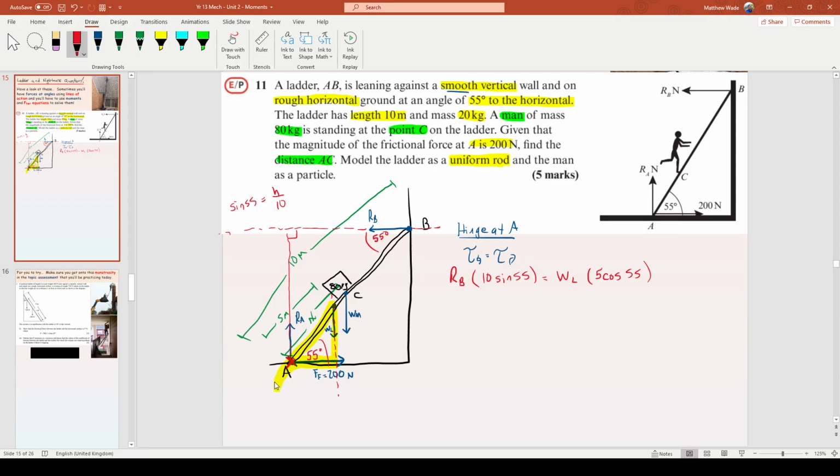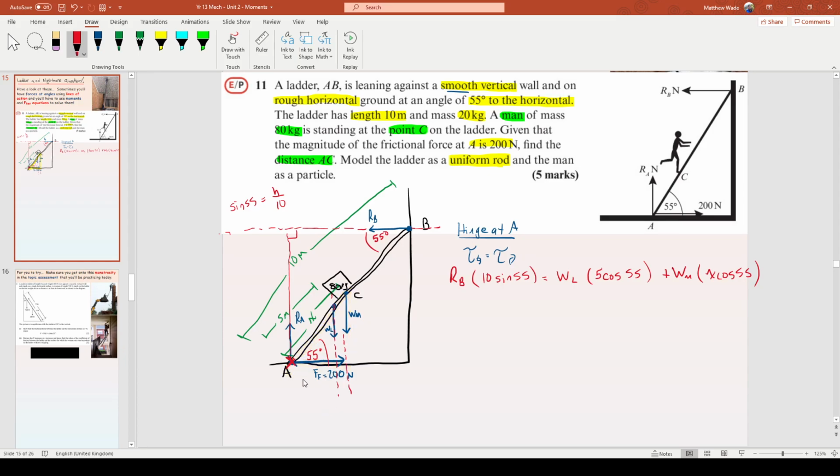Cool. That's good. Right, and the same deal again at the man. You do the man, though. You can do him. Go. And if you wrote this, which I bet you did, it's this. The weight of the man, and what's the shortest distance to the line of action of his force? Well, x is the hypotenuse. It's x cos 55. I hope that you see that. The man's triangle is this triangle. And his line of action is a downward one, just like that. So his hypotenuse is x, and it's still cos 55 because it's only adjacent.